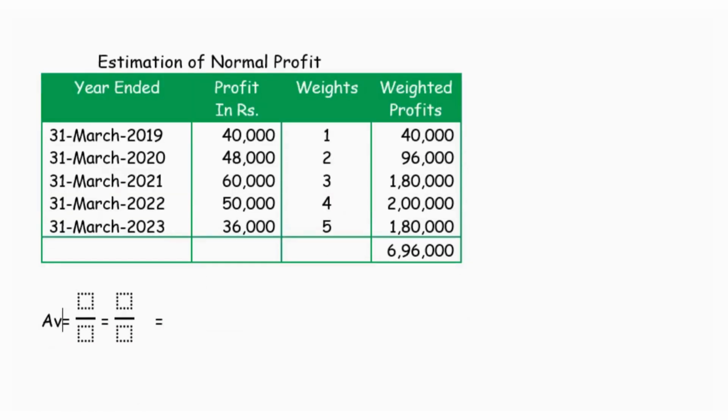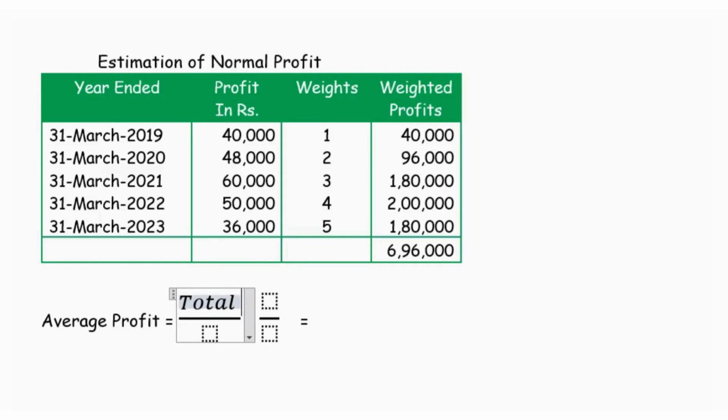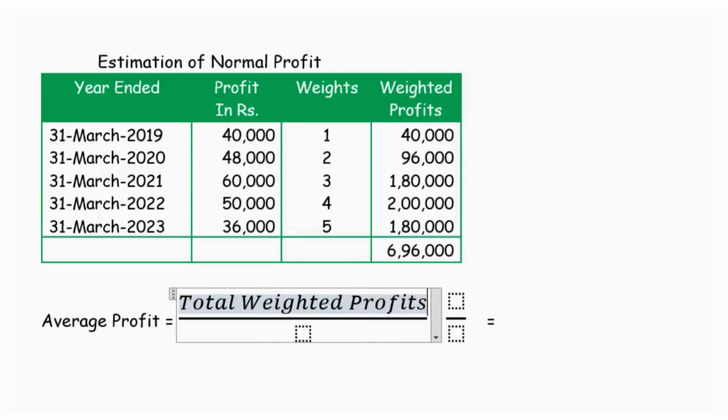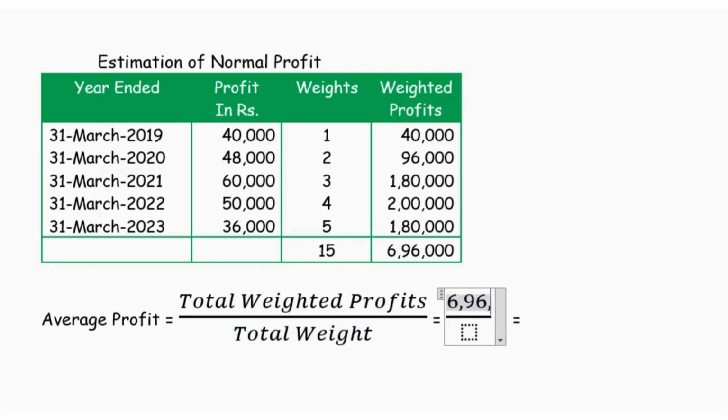Now average profit is total weighted profits divided by the total of the weights. Here we have to calculate the total of the weight. It is 15. Total weighted profit works out to 6,96,000, and the total of the weight is 15. So when we divide, we get rupees 46,400, and the goodwill is